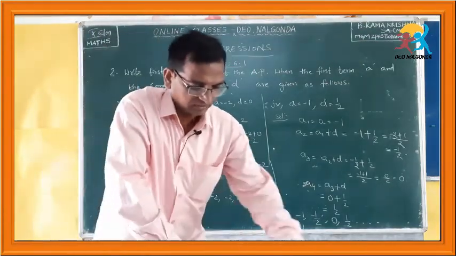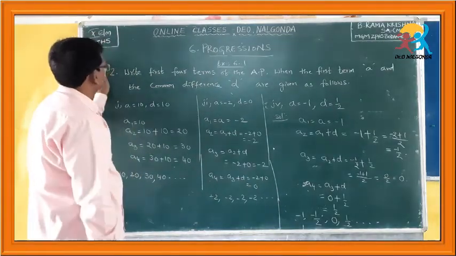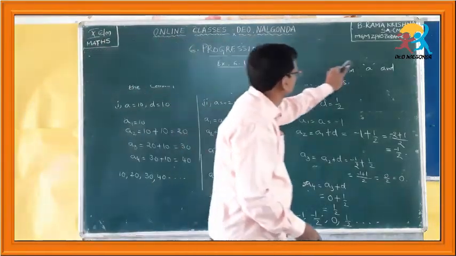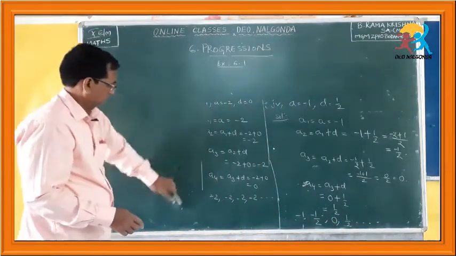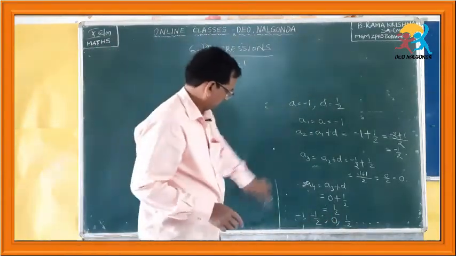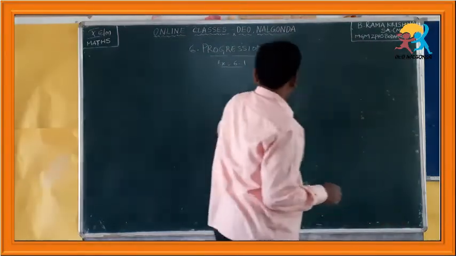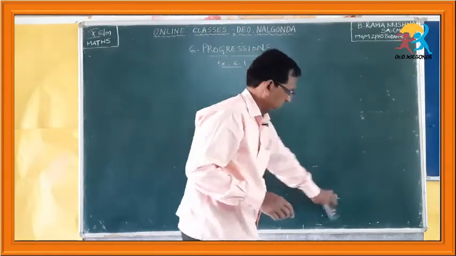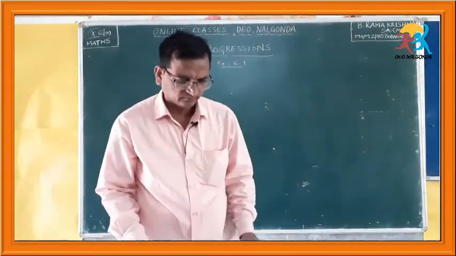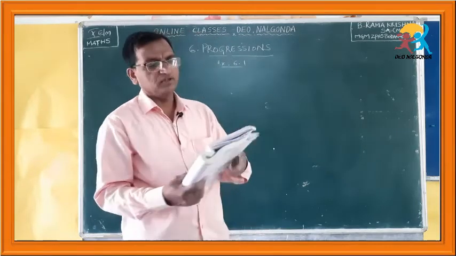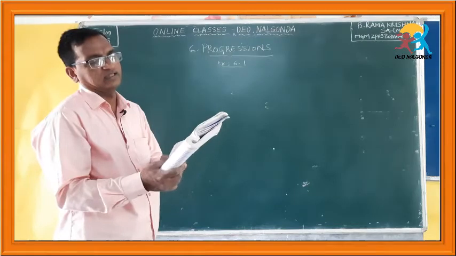Now let us move on to the third question in this first exercise. For the following APs, write the first term and common difference.